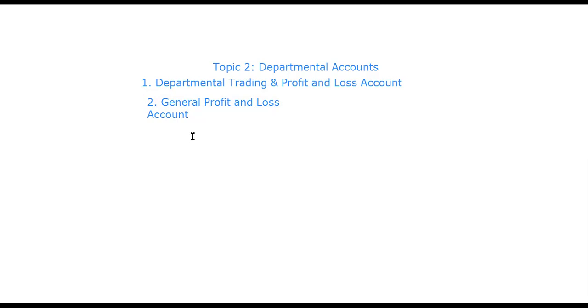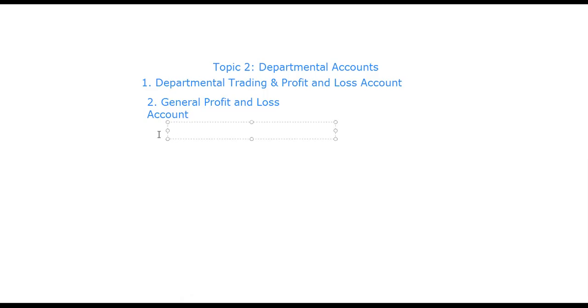For the purpose of recording these unallocable expenses and incomes, we prepare a general profit and loss account. The balance on this account is called the profit or loss of the whole business. And the balance sheet is very simple to allocate.